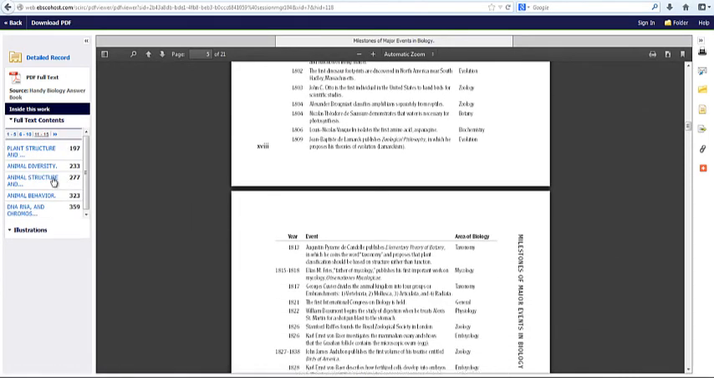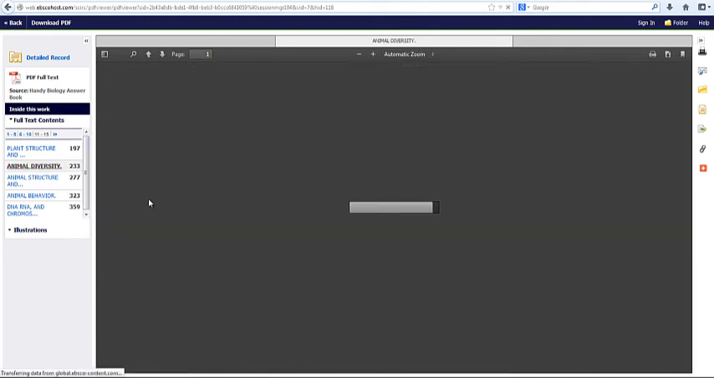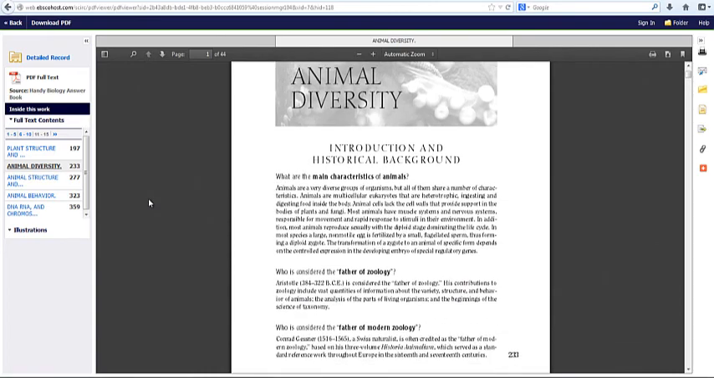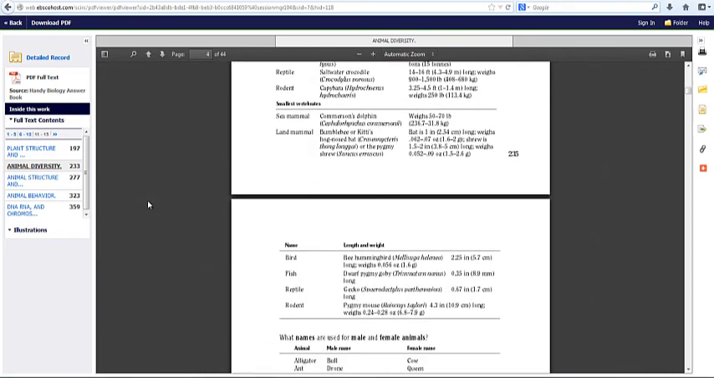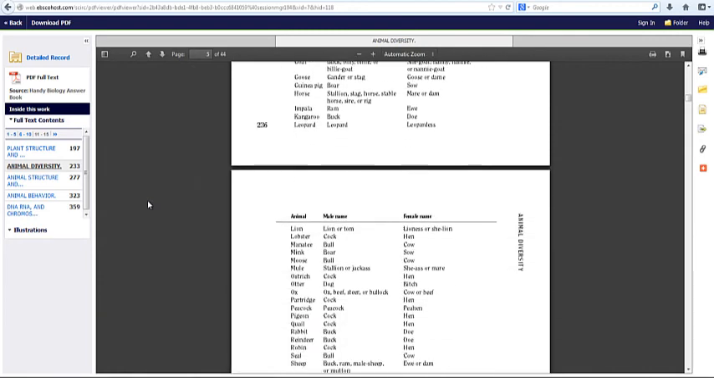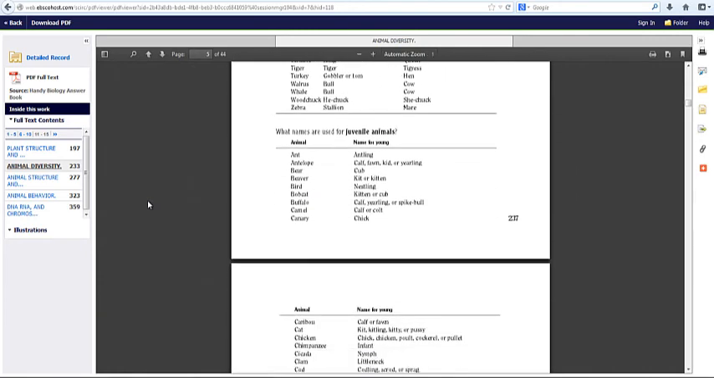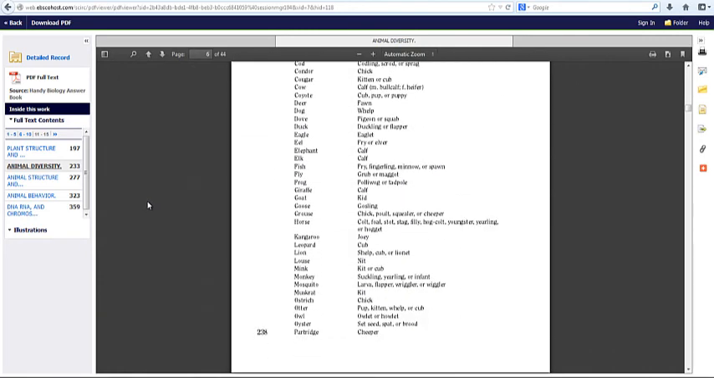And you can move forward. We'll go to Animal Diversity on page 233. And it takes you to that chapter. It's broken up in chapters like that. But again, full text works well on most devices. It'll bring it up in the EBSCO view similar to this.